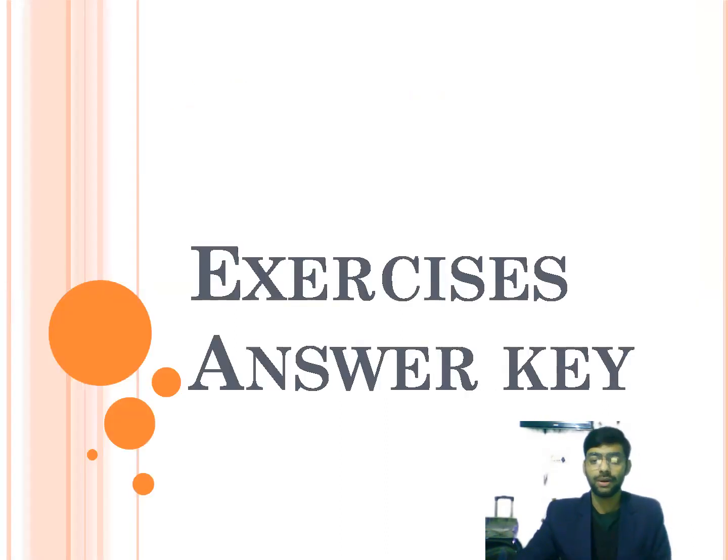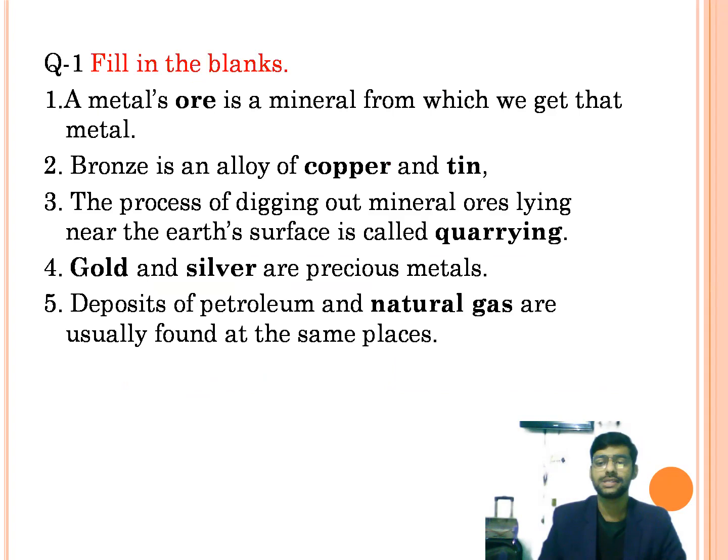Now we will be talking about some exercises behind the chapter and its answer key. First one will be fill in the blanks. A metal's dash is a mineral from which we get that metal. Answer is ore, O-R-E. Second question is bronze is an alloy of dash and dash. Answer is copper and tin.